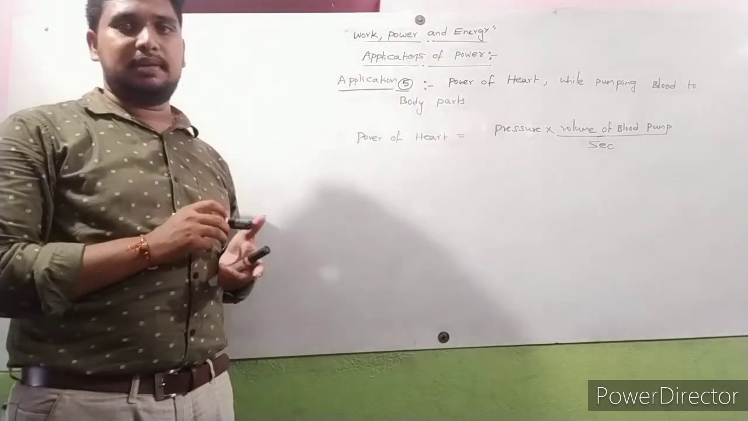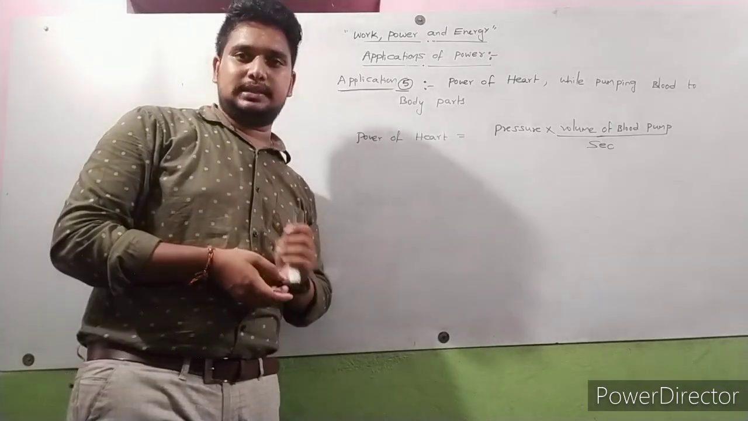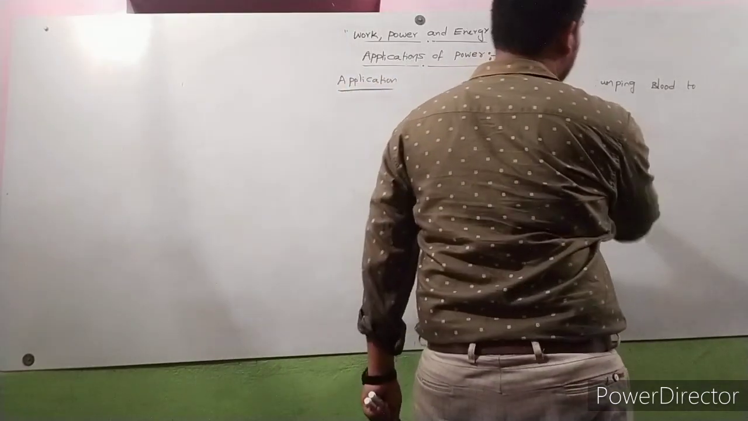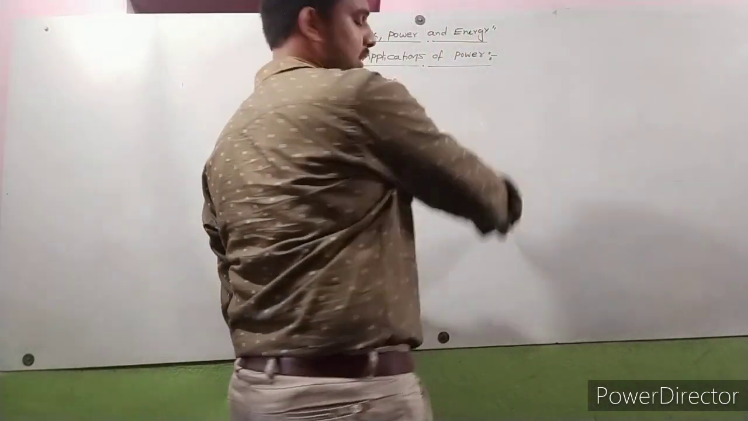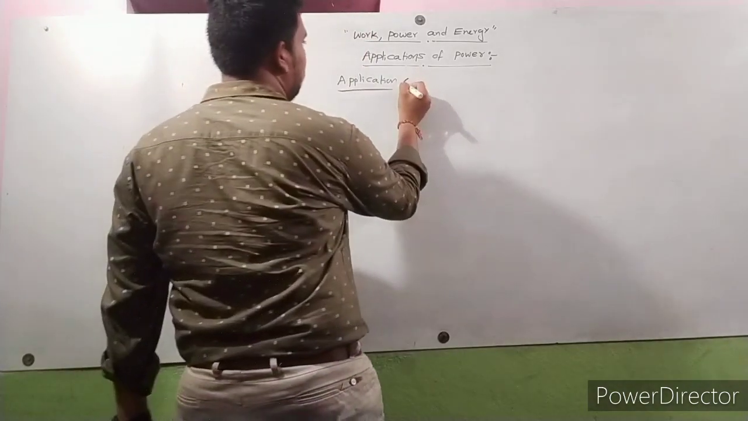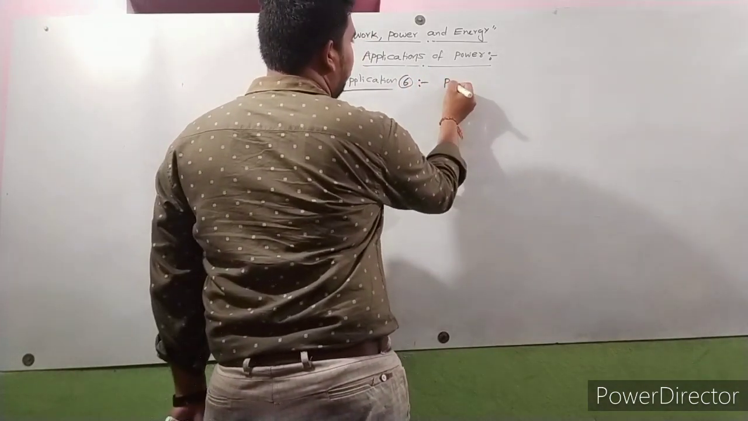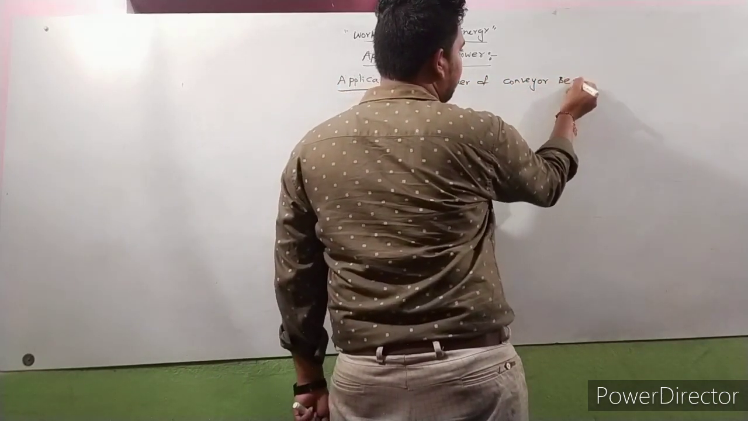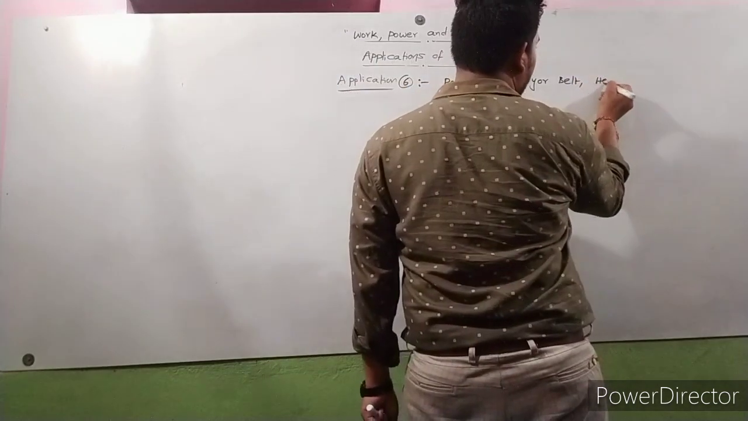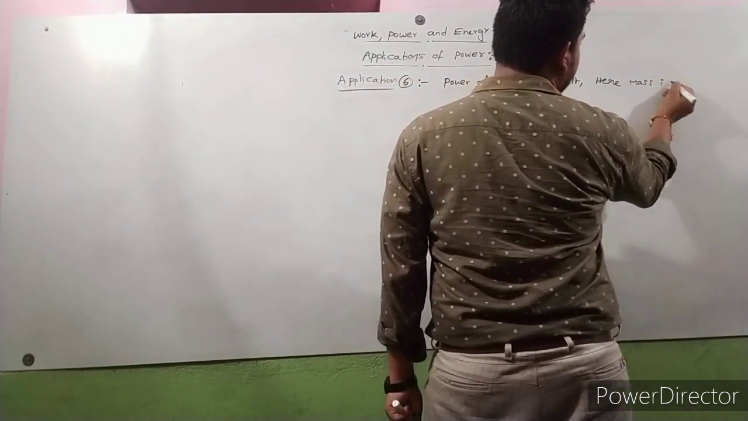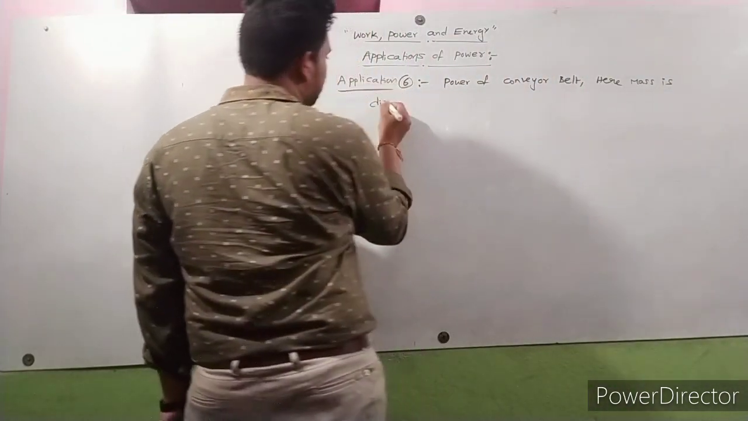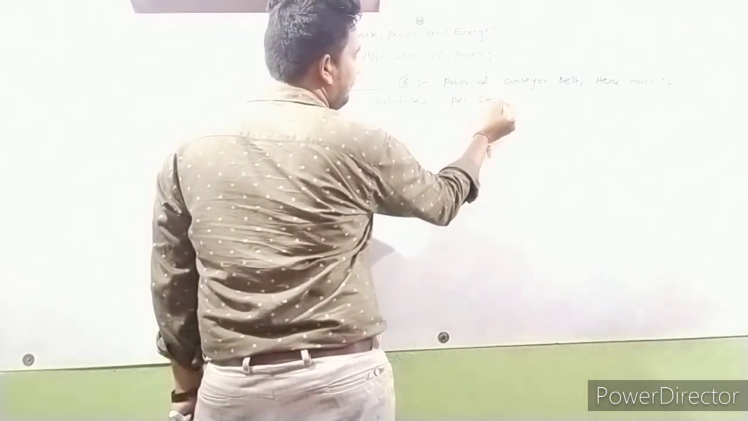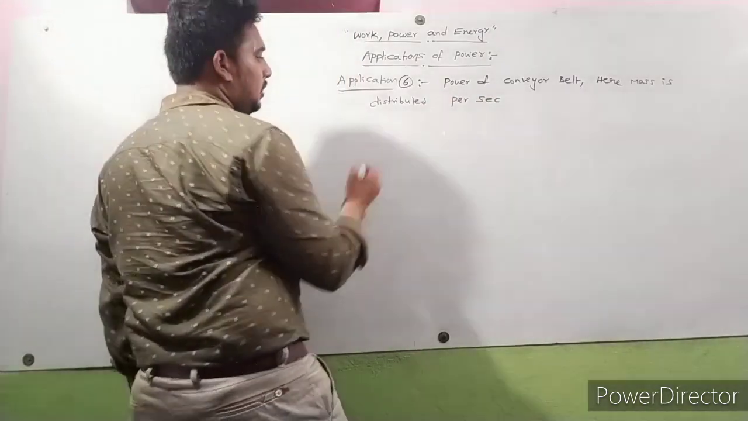This is application number 5. Next we will discuss application number 6. Power of conveyor belt. Here mass is distributed per second.